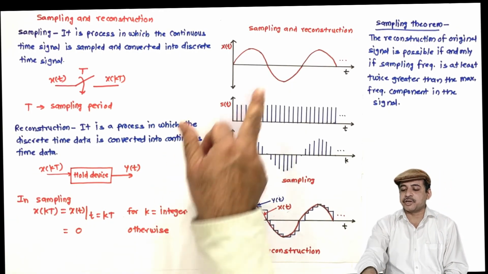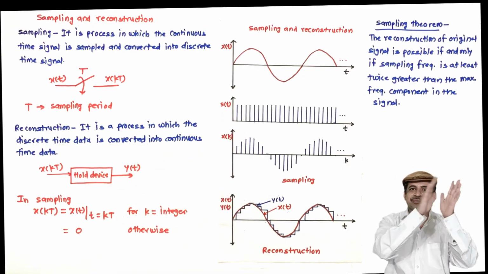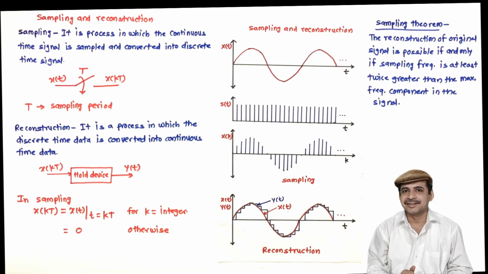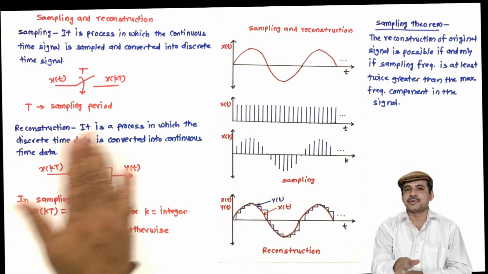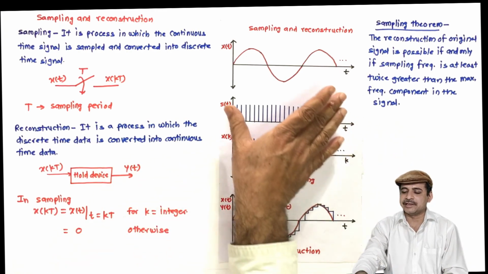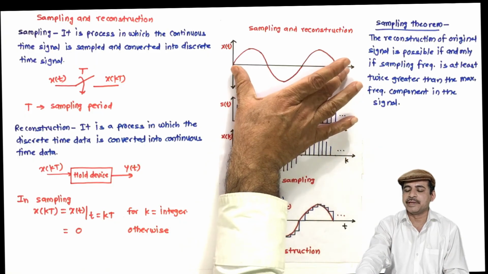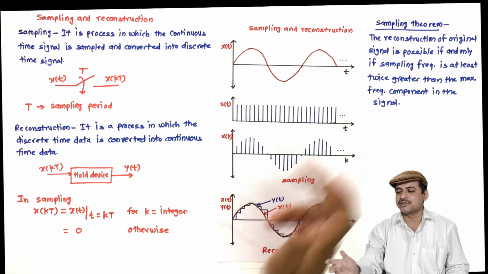Now, in this particular case, we have selected a sampling frequency 16 times the original signal, and that is why we got it correctly. But if we select less than 2 samples per cycle, say 2 periods of a signal and only 3 times it is sampled, the sampling theorem is not obeyed.